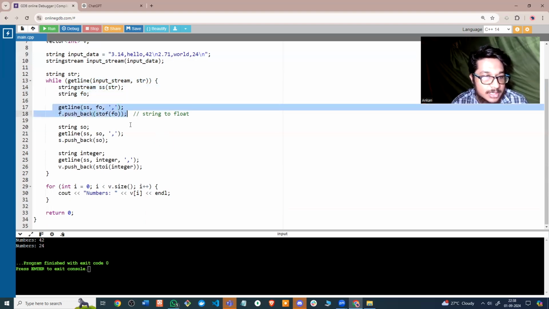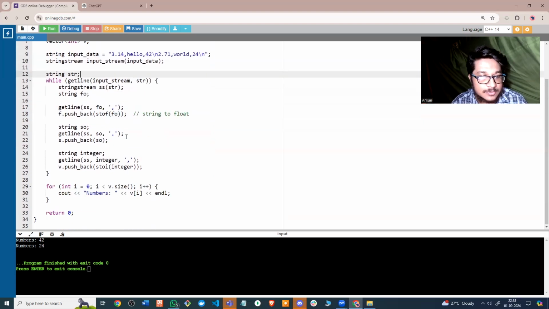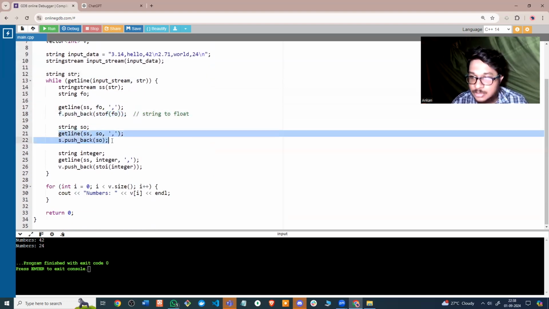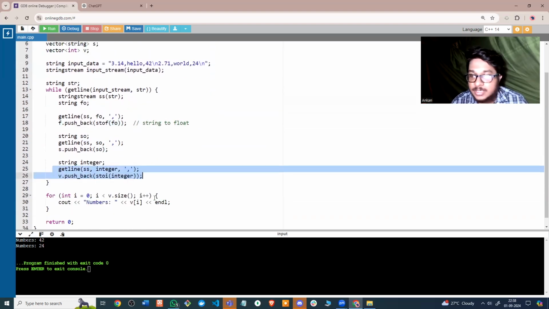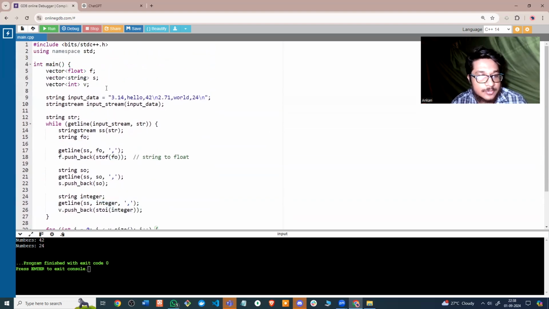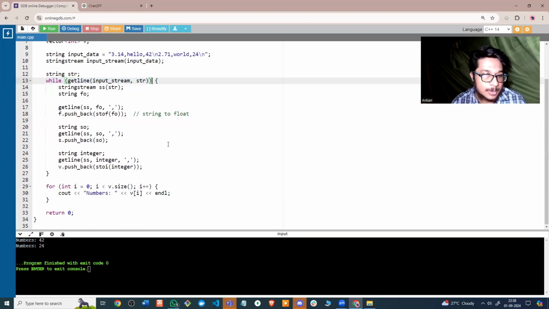You read the first part until you get the first comma. That is a float. You convert it and put it into the float vector. You read till the next comma, which is the string, and then the next one, which will be the integer. Now you have to do this for every line, and for that you already have the while loop running until you are getting something in the input.